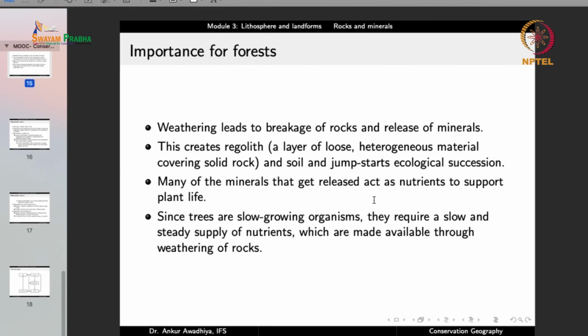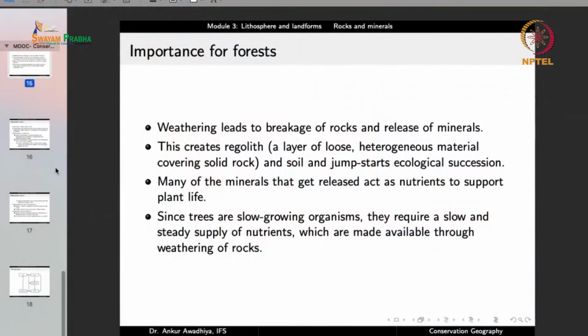Many of the minerals that get released act as nutrients to support plant life, and especially for trees, because trees are slow growing organisms, they require a slow and steady supply of nutrients, which is made available through the weathering of rocks. So, when the rocks break, when the rocks get weathered, the minerals become available for the plants.